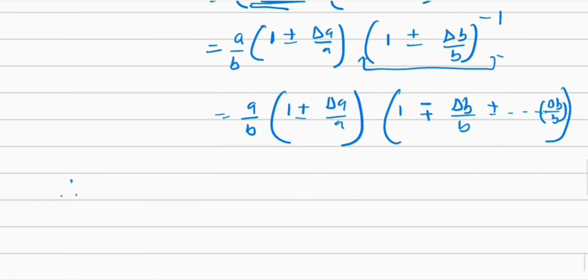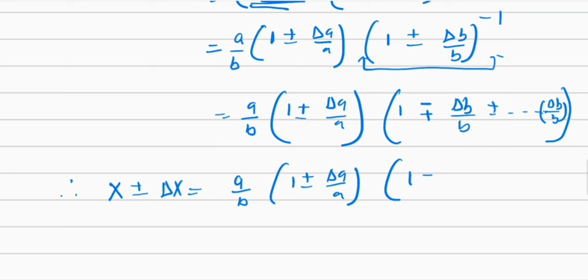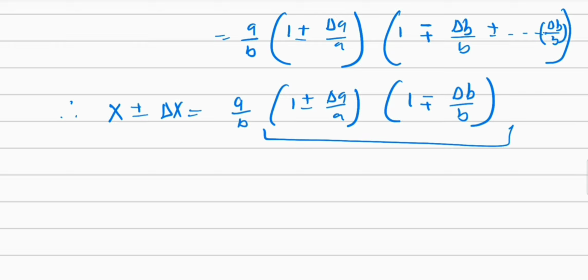They will become very small and we can neglect them. So therefore we'll get maximum possible error in X as X plus minus delta X is equal to A divided by B, 1 plus minus delta A upon A, so 1 here also minus plus delta B upon B. Multiply these two terms.